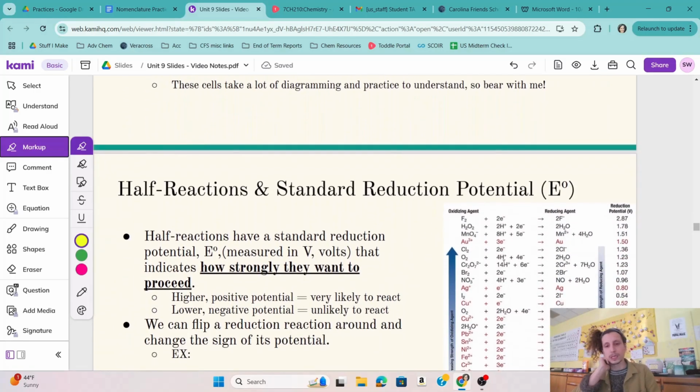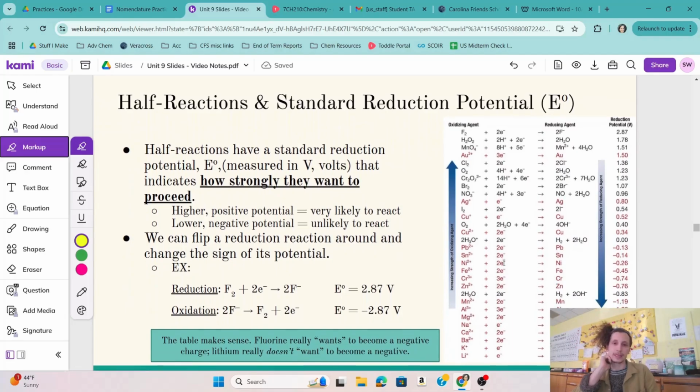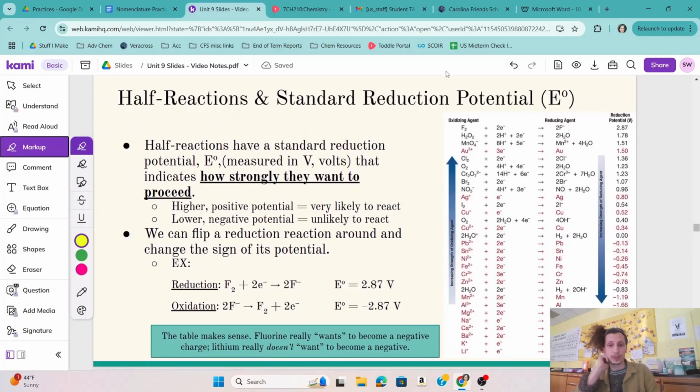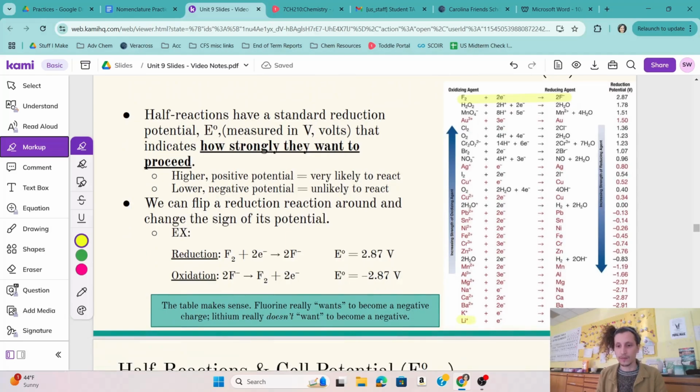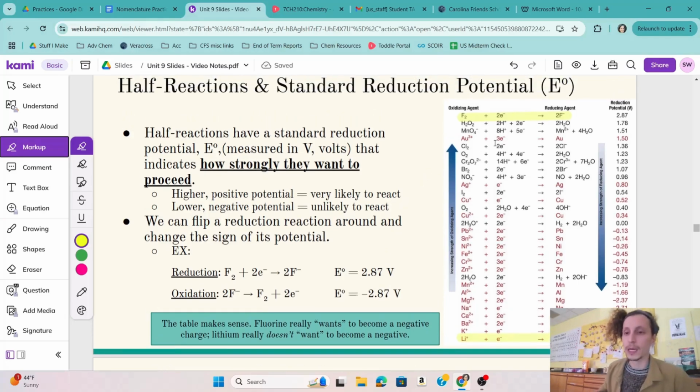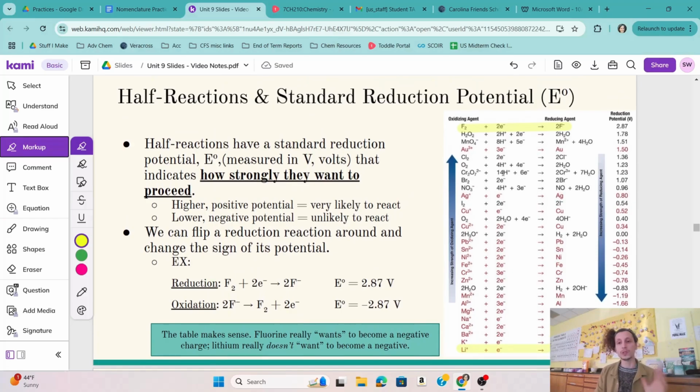Now, when we are looking at these half reactions, we look at them as reduction reactions. And this is a pretty typical kind of chart for a lot of reduction reactions. And again, these are half reactions. Just for the sake of example, something like fluorine up here, neutral fluorine reduces to fluorine minus, but we also have positive lithium reducing to a neutral lithium. Now, what we are learning now that is new is this thing called the reduction potential, and that's this right-hand column that's measured in volts. So capital V is the unit for that.